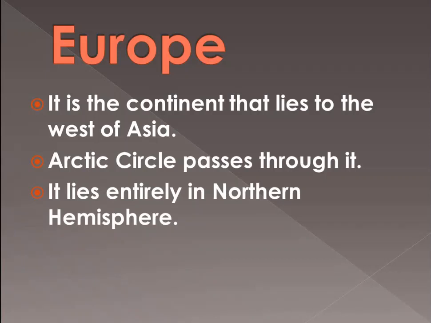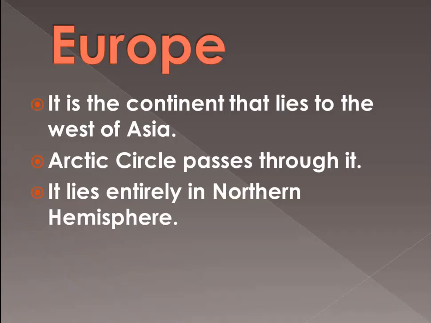Arctic Circle, again one of the major latitudes, passes through it. It lies entirely in the northern hemisphere, as I told you earlier also.